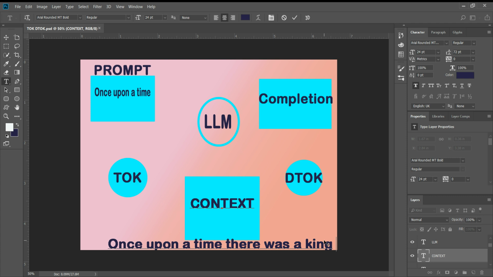Now, finally, when we get this sentence, it will be in a tokenized form. What do you mean by tokenized? That means it will be in the form of numbers. Now, these numbers will be converted by detokenization. That means all these numbers will be converted into words, which will finally lead to completion, and which will be depicted on the screen as these common words.